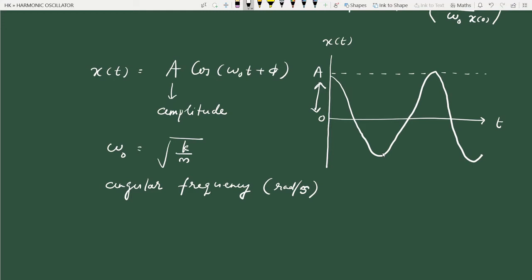Now this term, omega 0 t plus phi, the angle of the cosine term, is called the phase or phase angle of oscillation. And this constant phi we can call either the initial phase, because it is the phase at time 0, or the phase constant.